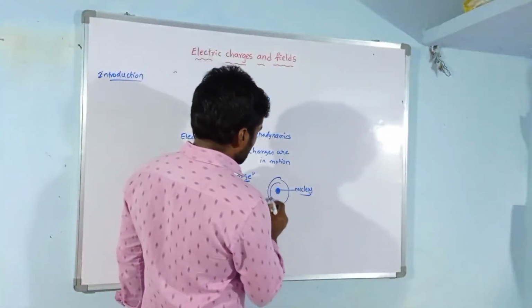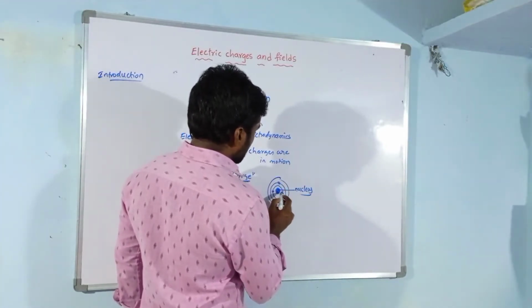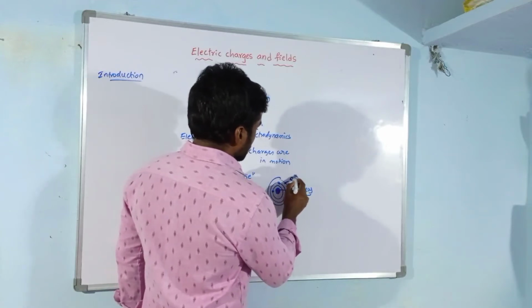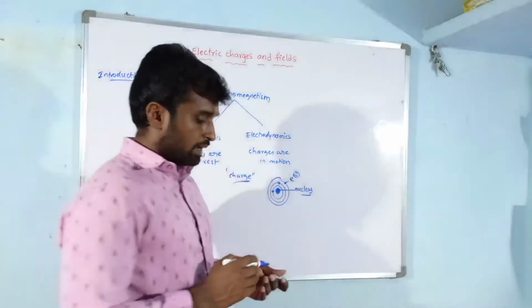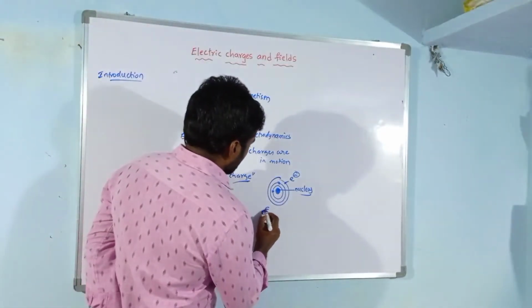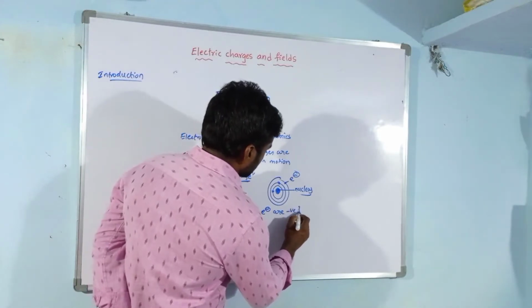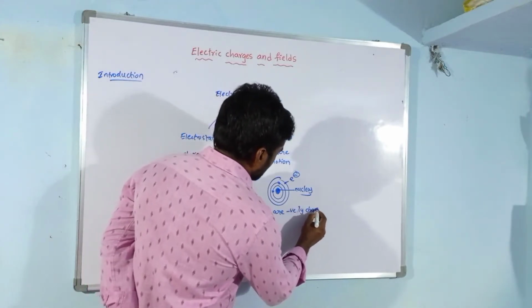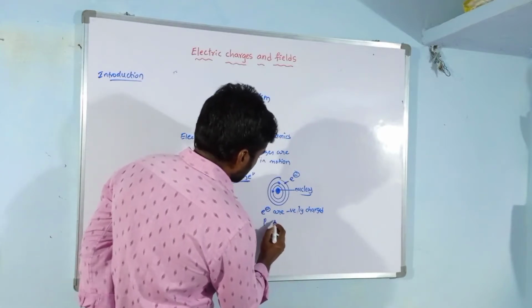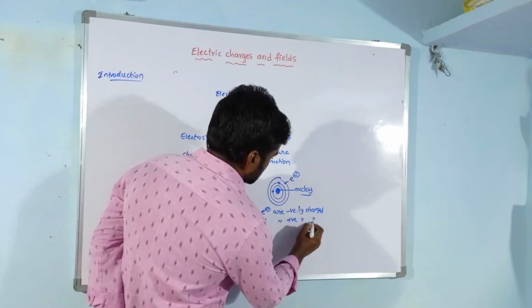Electrons are negatively charged particles, protons are positively charged particles.